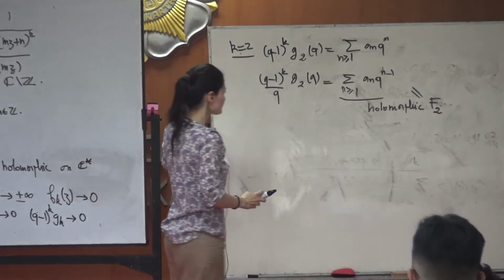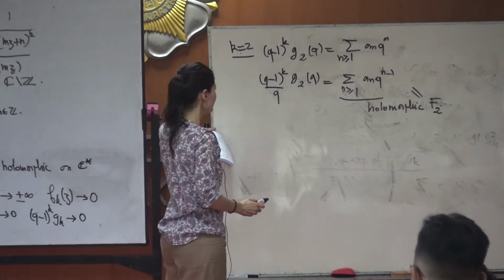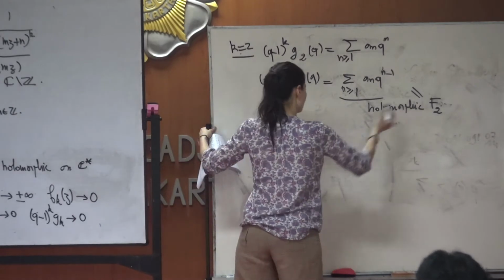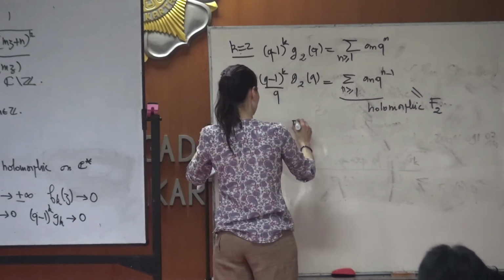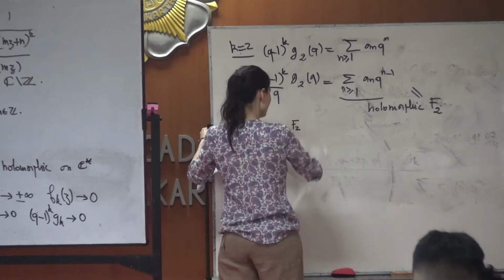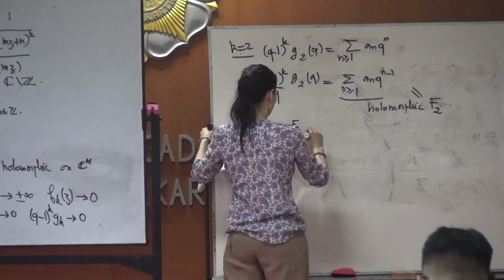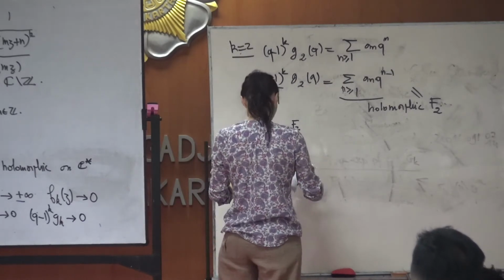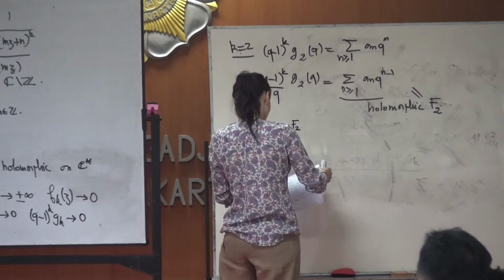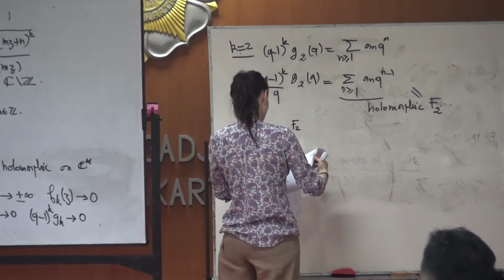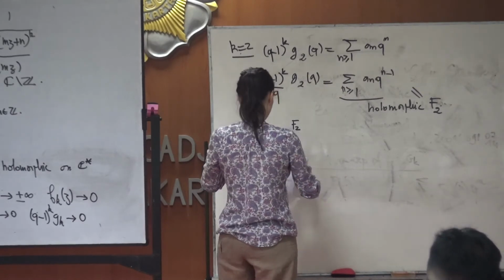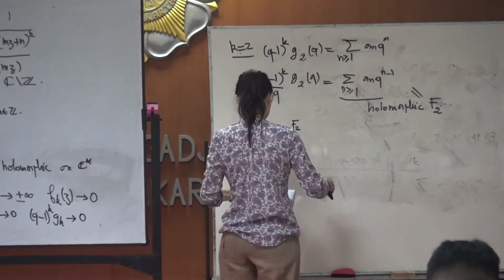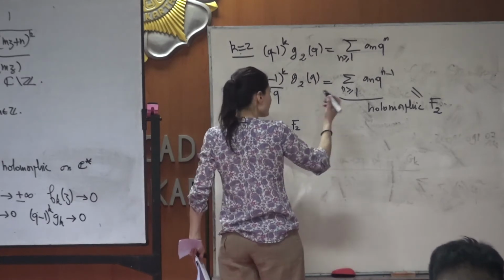And what I wanted to say is that this function f2 is holomorphic. Maybe I can just write it like this. Okay, I will write it like this.